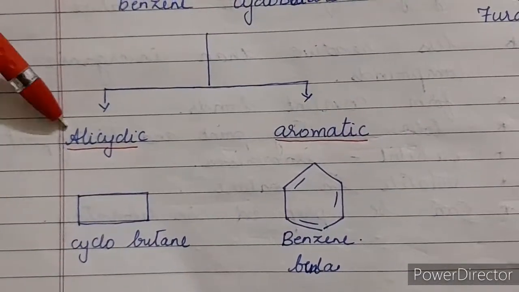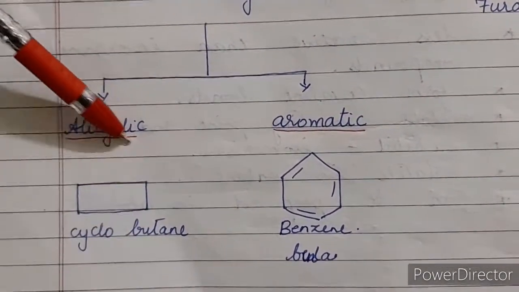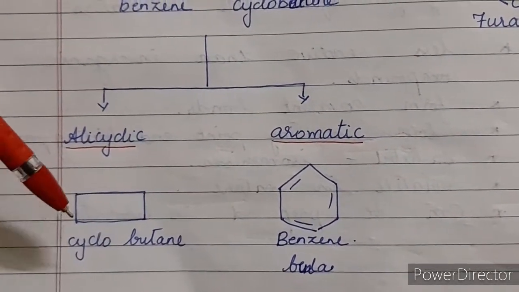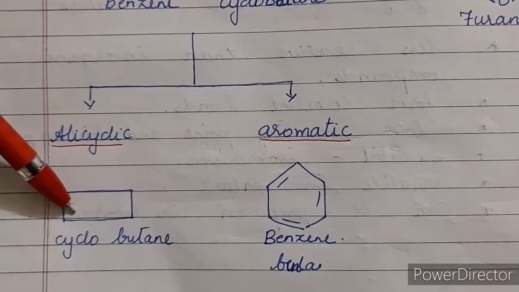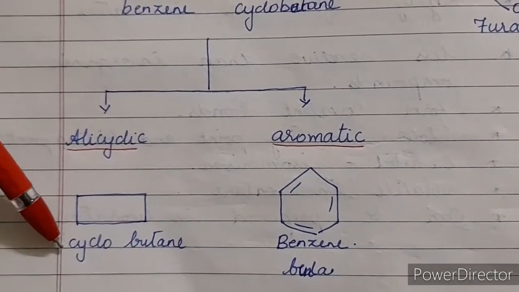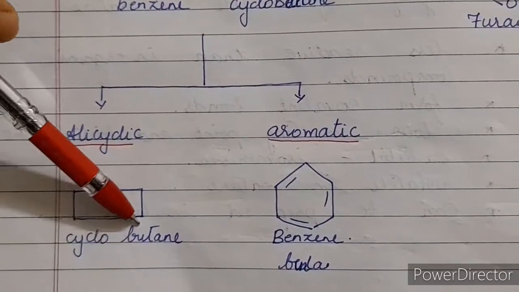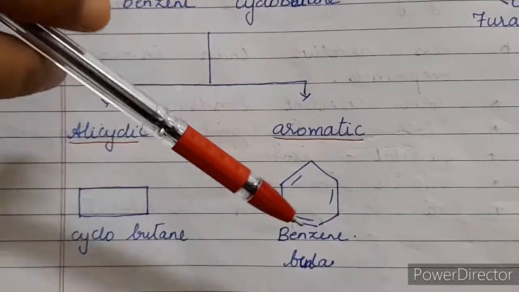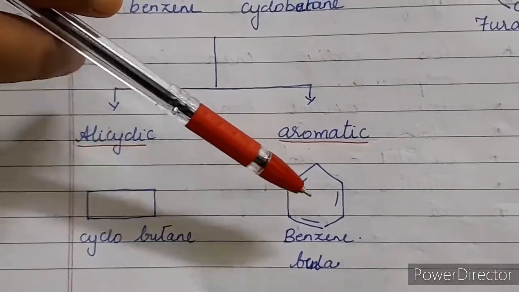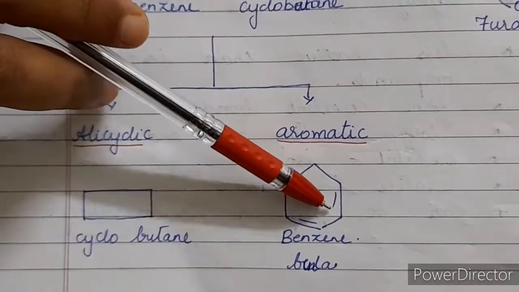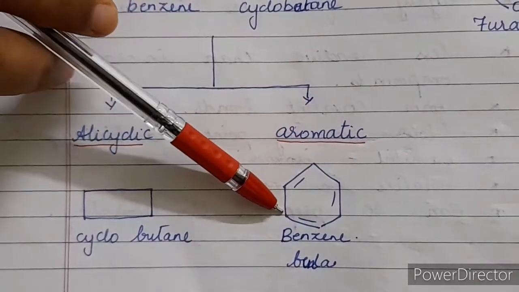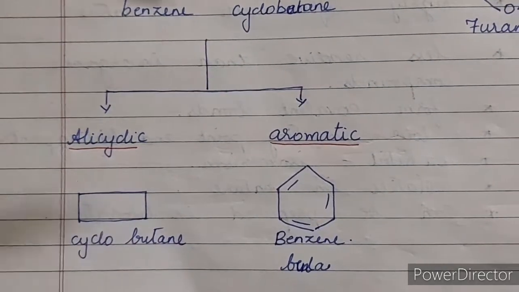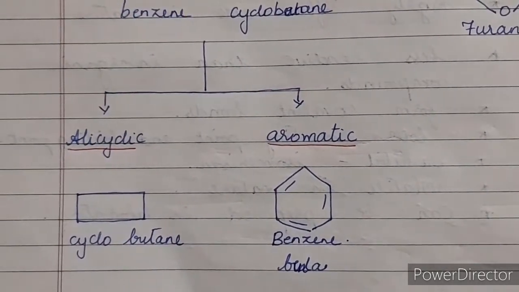Now, what is alicyclic? Alicyclic consists of only carbon that is linked with other carbon, but does not contain a double bond between them, right? If you see cyclobutane, right? Now this consists of carbon, isn't it? But does not contain a double bond. If you see aromatic, it will contain the benzene ring. So aromatic compounds contain a benzene ring, and you can see the alternating double bond and single bond inside the benzene ring. So this is about the classification flow chart of the organic compound.